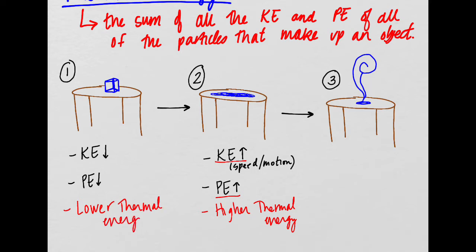Because it has low kinetic energy, the particles have low kinetic energy, and they have low potential energy. Now let's think about this third situation.